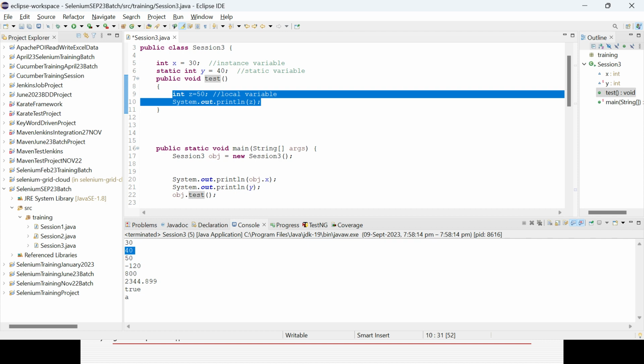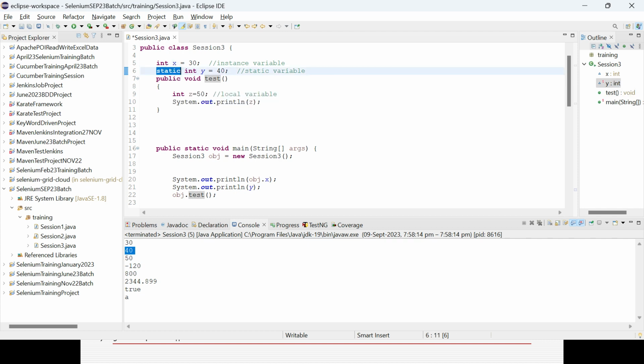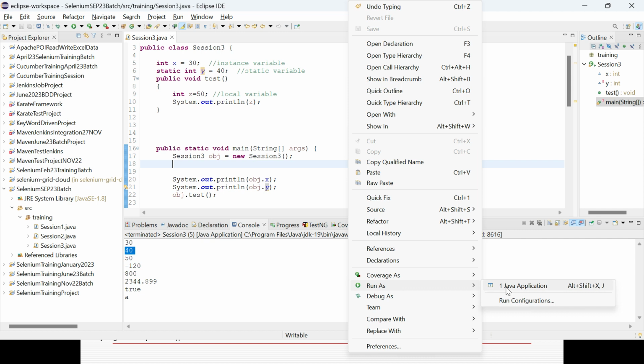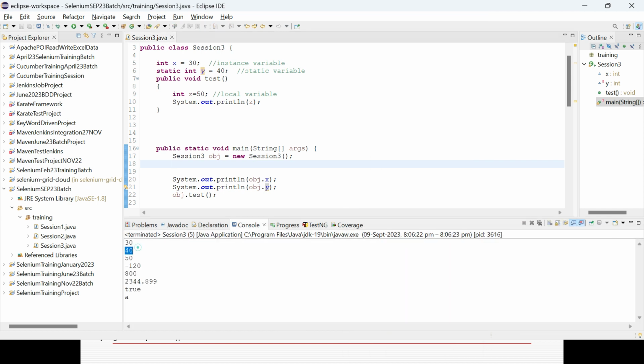But in the same way, can we use a static variable like a local one? Yeah, a static variable you can also use the same way, not a problem. Without using an object also I can use it. Here it will not throw any error. Whenever you declare something static, it is not mandatory to create the object or instance. Even after creating the object instance, you can still access the static variable, but it is not mandatory. You could see it will not throw any error, it will still give you the value. Okay, 30, 40, 50.